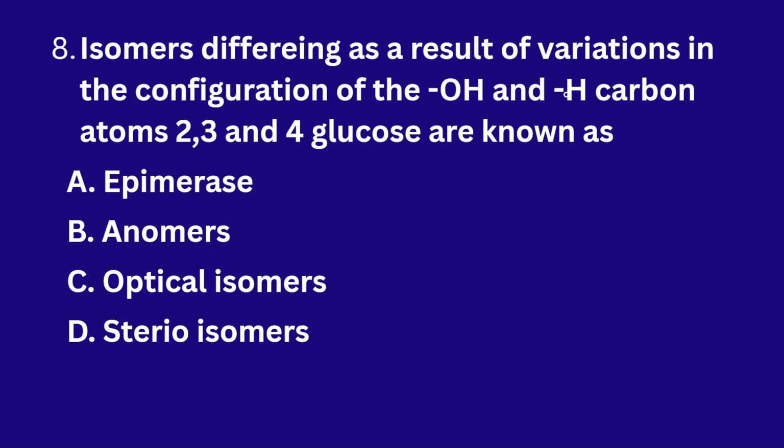Isomers differing as a result of variations in the configuration of OH and H on carbon atoms 2, 3 and 4 of glucose are known as epimers. In epimers we find such configurations of carbon containing the OH and H. If we study the different compounds and different types of carbohydrates and their structures, we have different types of structures: epimers, isomers, anomers.